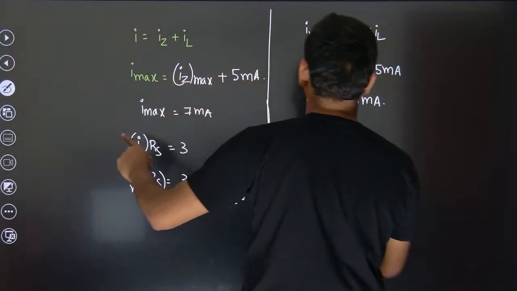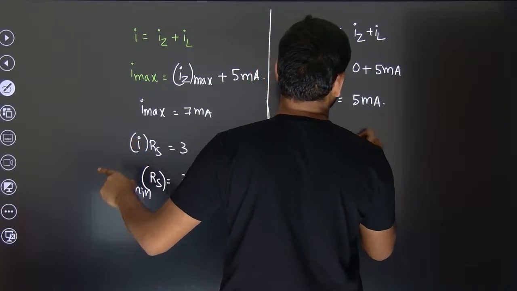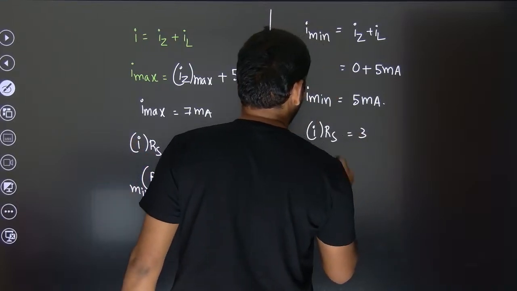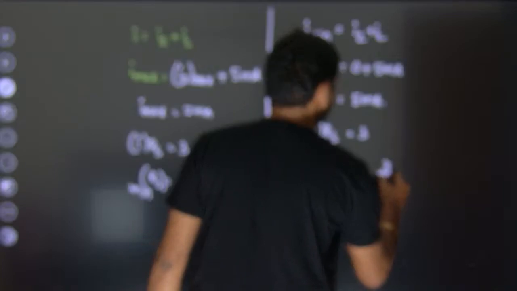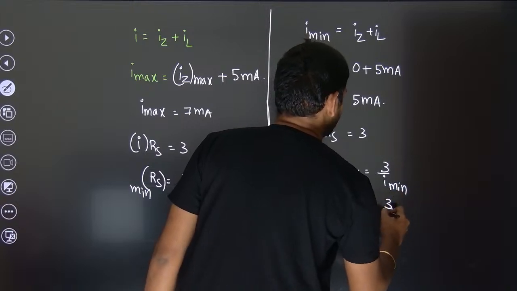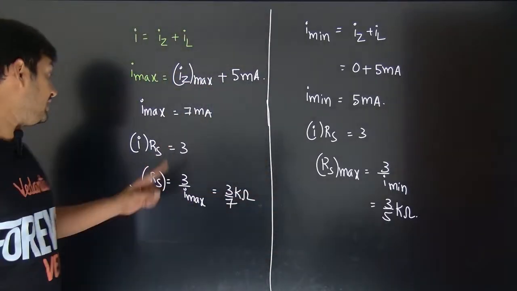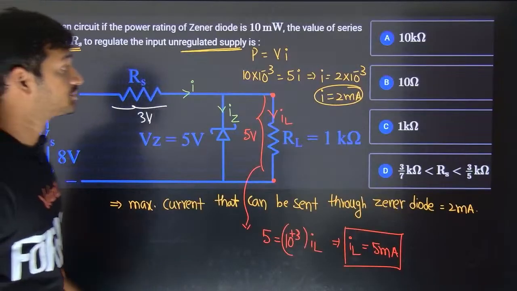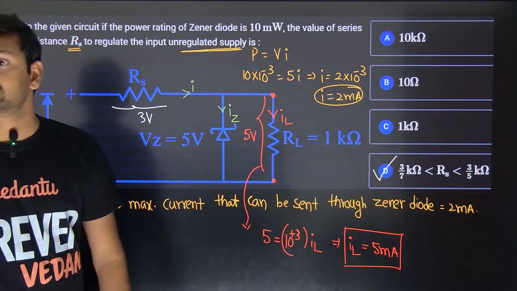Okay, fine. Now see, I into Rs should be 3 volt. So if I want my Rs to be maximum, what can be the maximum value of Rs? It is going to be 3 by I minimum. So what is the minimum current? 5. So 3 by 5 kilo ohms. So maximum is 3 by 5, minimum is 3 by 7. Which option? This option. It's a very good question.